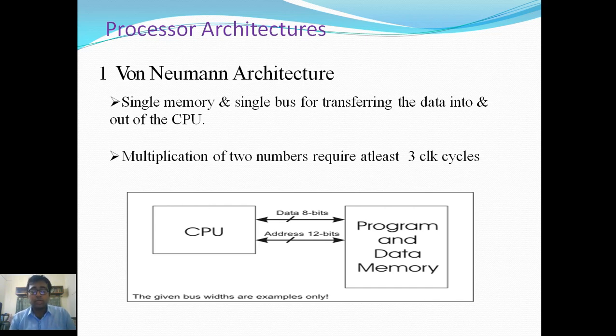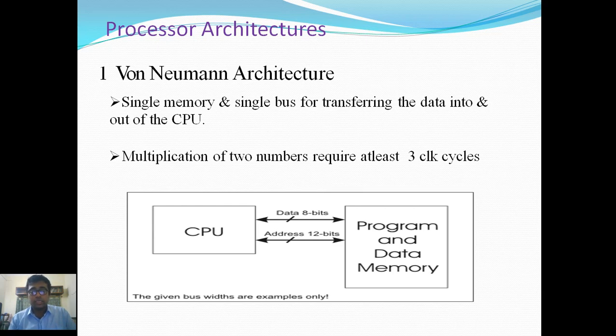Now the von Neumann architecture has some limitations. As you can see, we don't have a cache here, so all the program and data memory must go through the data bus and address bus into the CPU, and the results of operations also go back to the program and data memory to be stored.